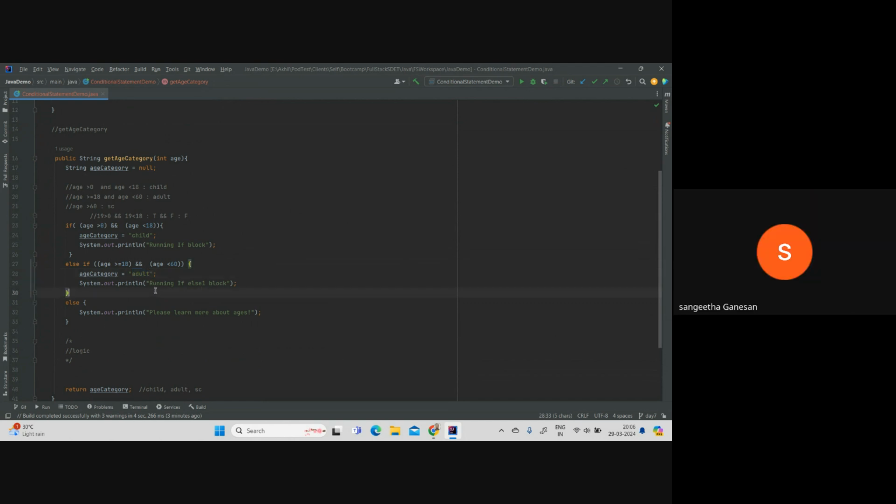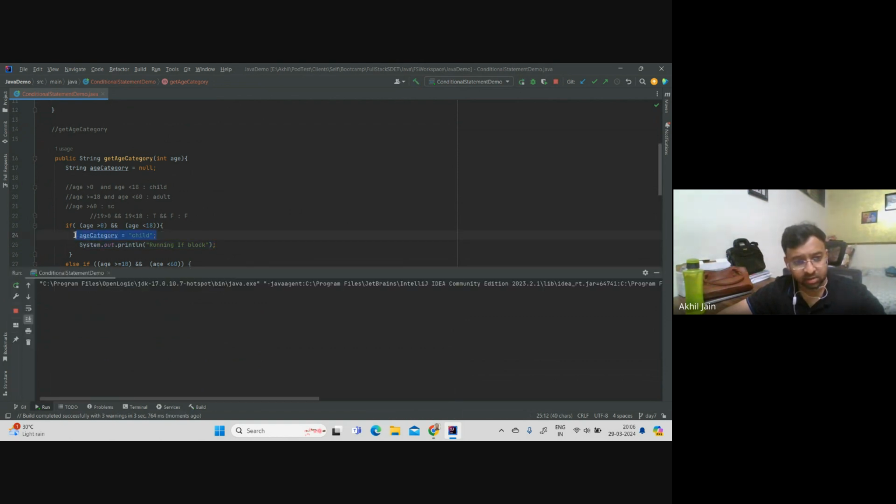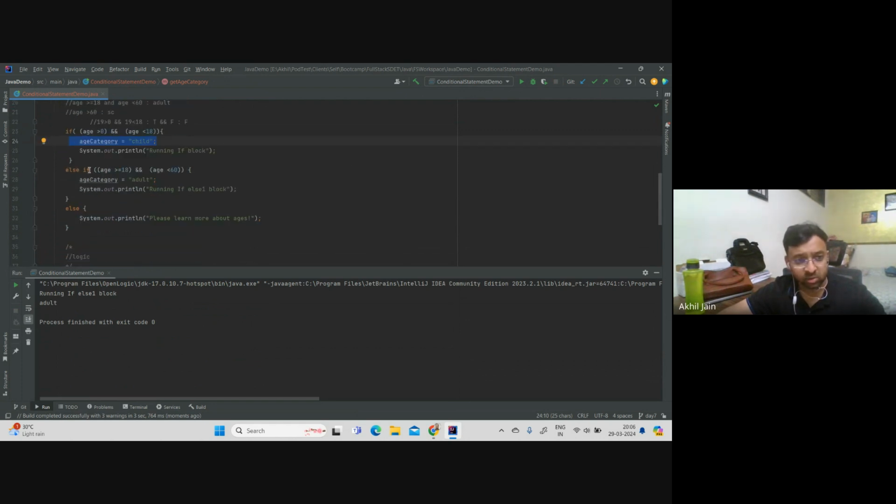So you're right. So this is what it will print, right? So age category would be assigned a value of adult, and you will see this getting printed. So let's run this and see. So this piece will not run. This piece will not get assigned because this condition was met. It went inside this, and not this thing also, right?